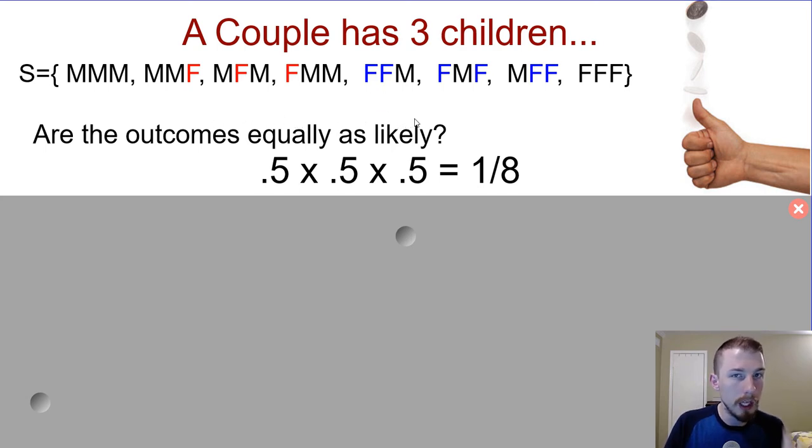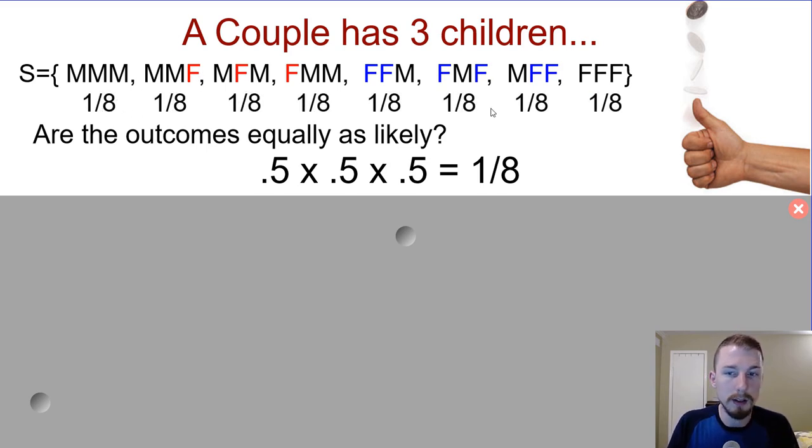Okay, so not the combinations of the outcomes, but the specific outcomes, the permutations themselves, which just means with a specific order, not just the possibility of having 1 male out of 3 or 2 males out of 3. That would be a combination, not a permutation. So the probability of having 3 males is 0.5 times 0.5 times 0.5, which is 1/8. The same thing for having a male, male, female in that specific order, the permutation we're talking about. So in fact, all of these have the exact same probability of occurring, which is 1/8. So the outcomes are equally likely.